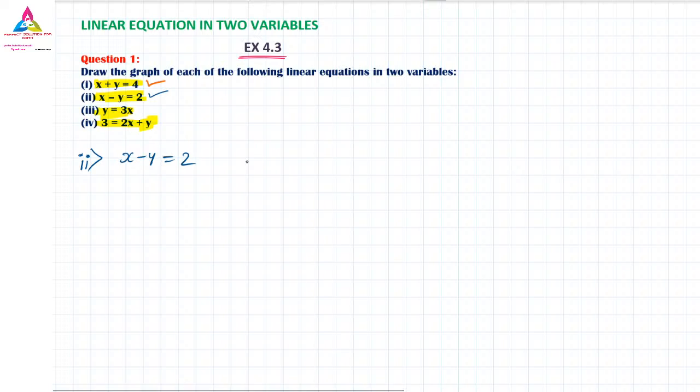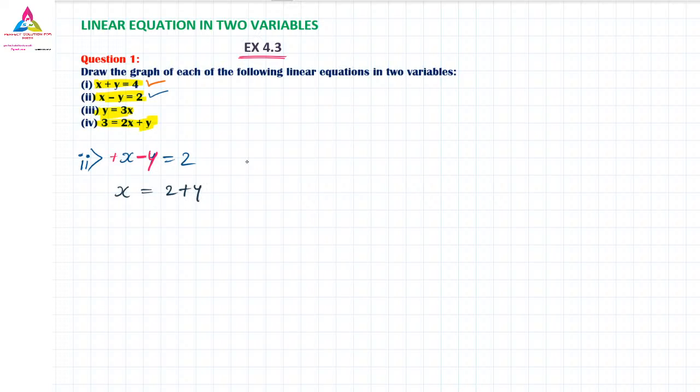Remember, here we have to shift the x actually, but I am not shifting the x because x contains the positive value and y contains the negative. So negative is y, so I am shifting the y. Remember, whenever you get a problem like this with a negative symbol, you shift it. So the answer will become x is equal to 2 plus y.